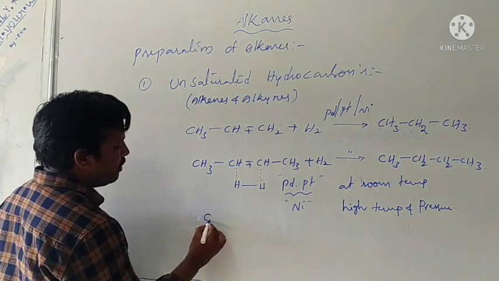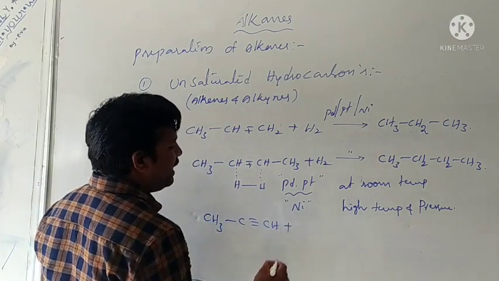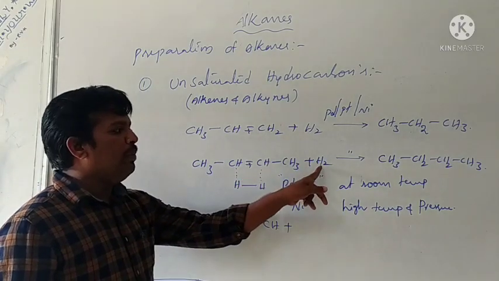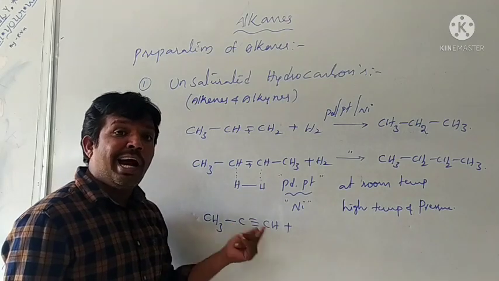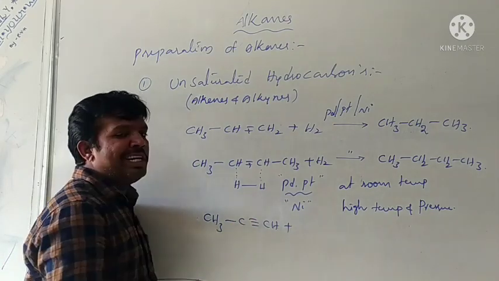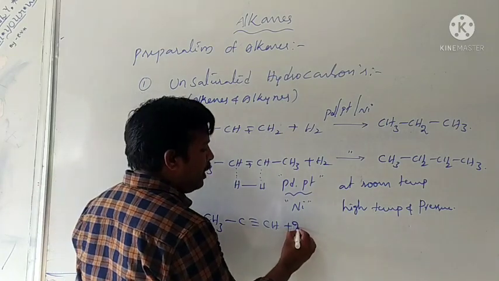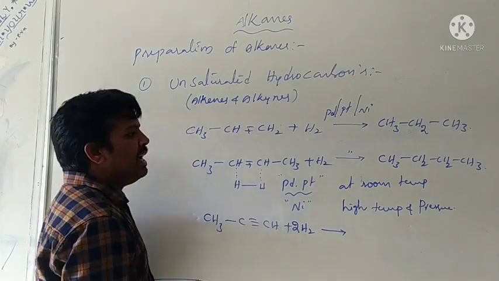And alkynes, same. CH3, C triple bond CH. Here, for the reduction of alkenes, only one molecule of hydrogen is sufficient. For the reduction of alkynes, two pi bonds are present here. For the breaking of two pi bonds, two molecules of hydrogen are required.